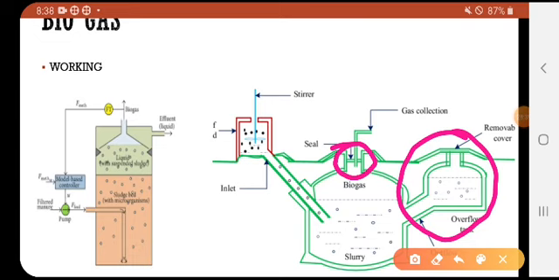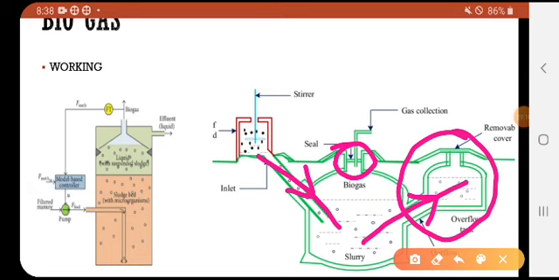If the mixture or slurry, the waste material, whatever mixture we are sending through the inlet pipe, if this gas reservoir totally fills and overflows, then the overflow slurry goes into this another chamber.